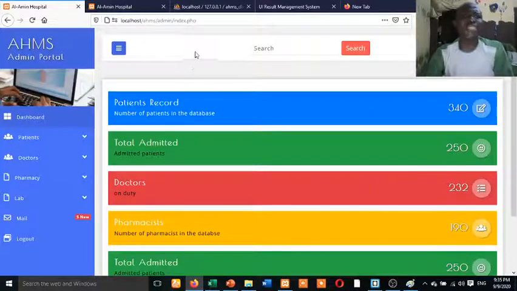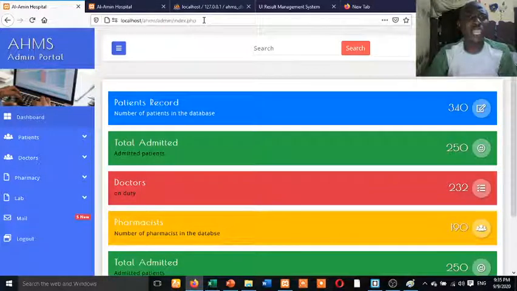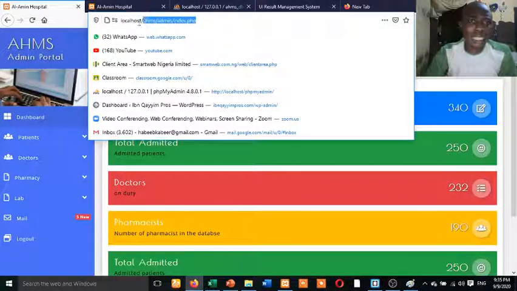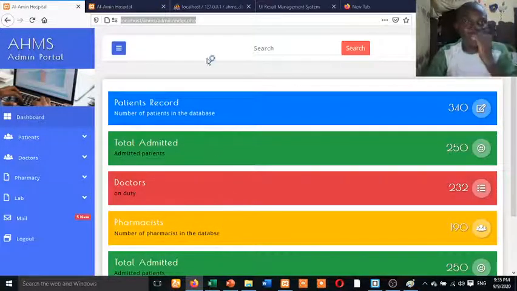But in real sense, I told you about the portal. A portal is not somewhere you can just get to. So does it mean that if someone copies this code, let me use another browser. If I copy this code, are you getting it?